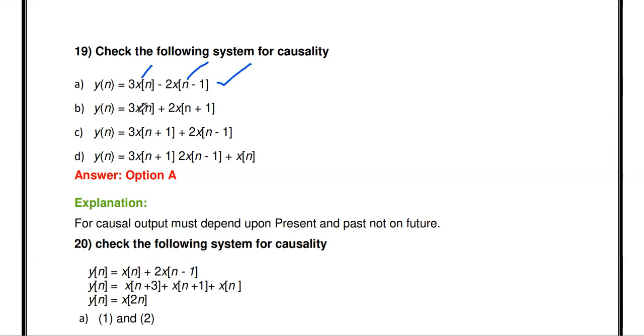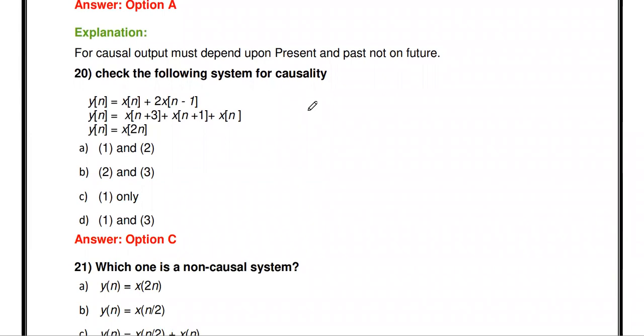Second equation, you see, x of n is the present input, x of n plus 1 is a future input. So it is non-causal. In the third, x of n plus 1 is a future input, and this is the past input, so non-causal. Here also x of n plus 1, future input, so non-causal. So the first is the answer.